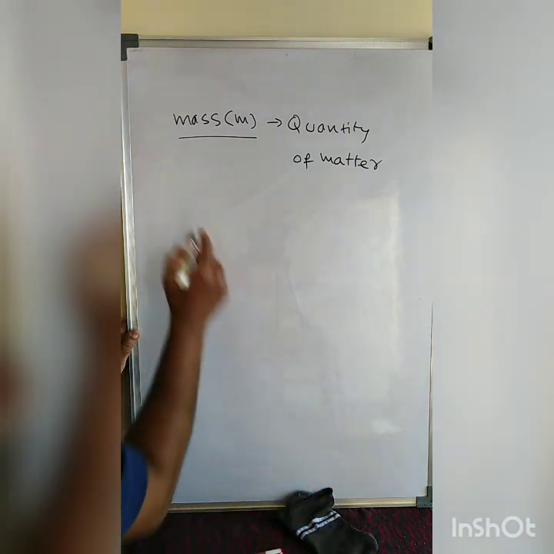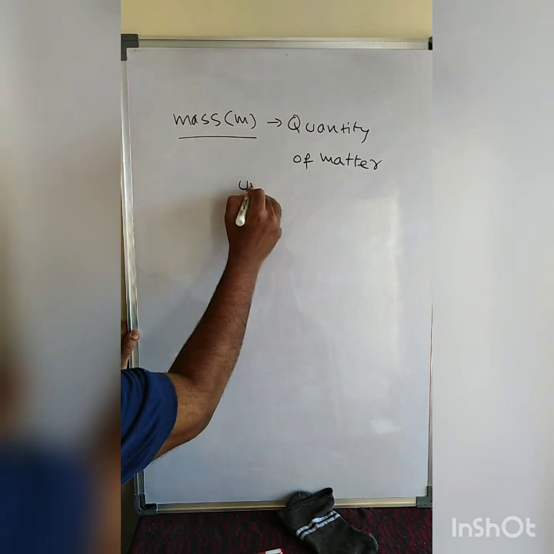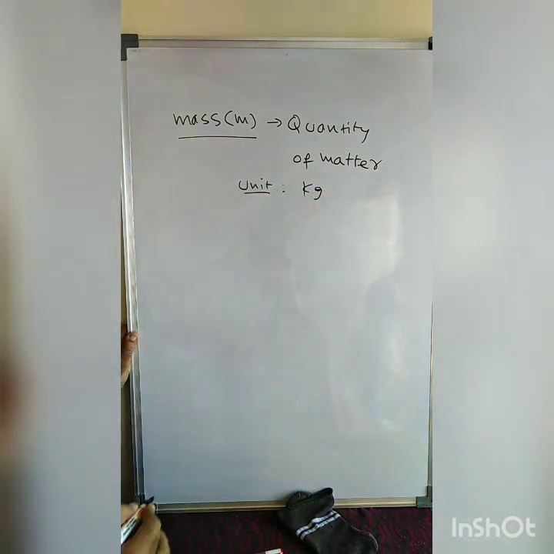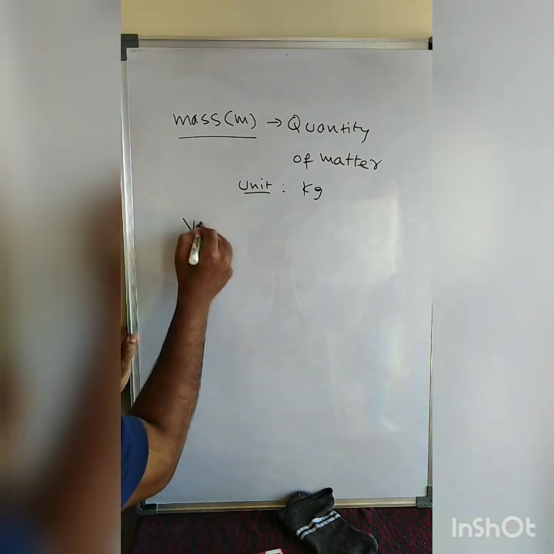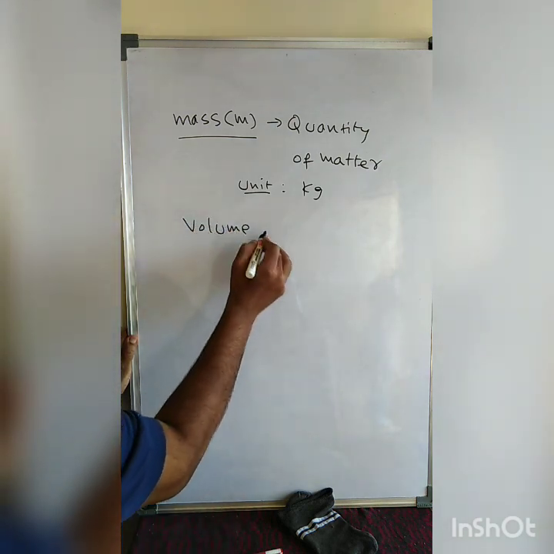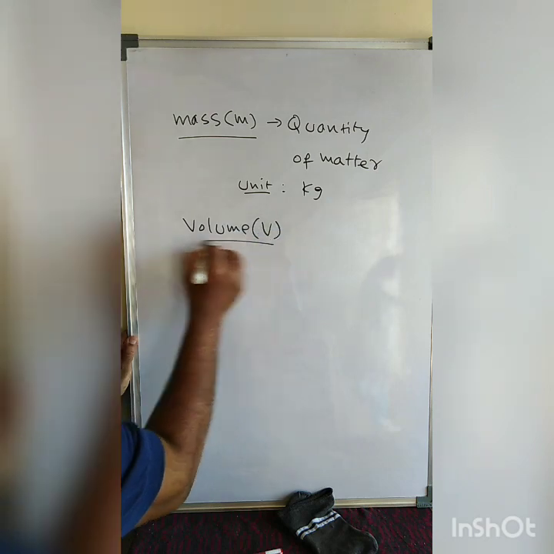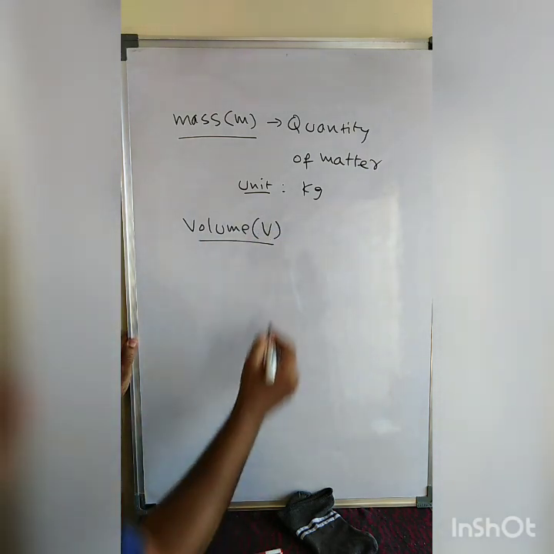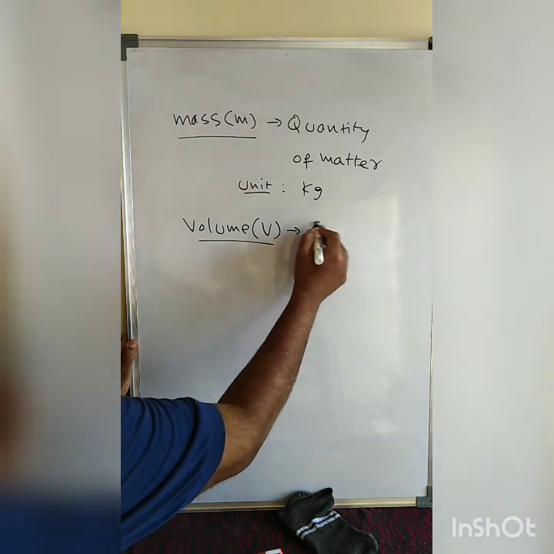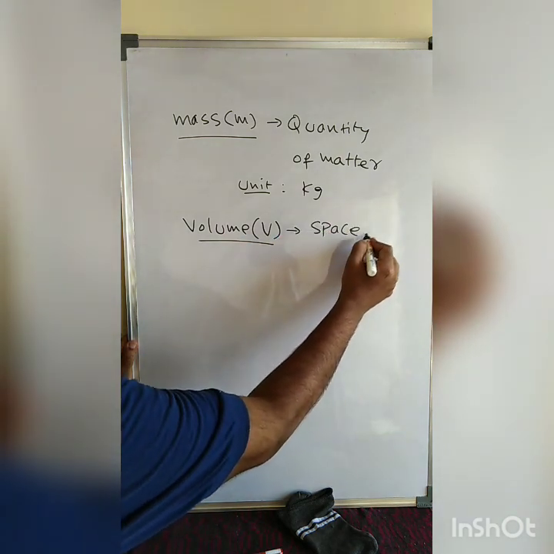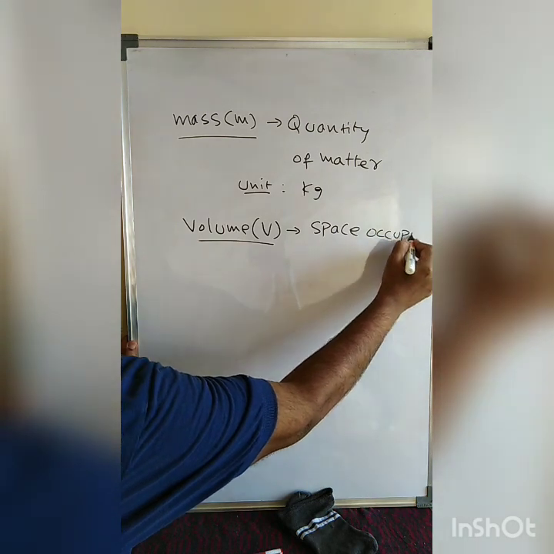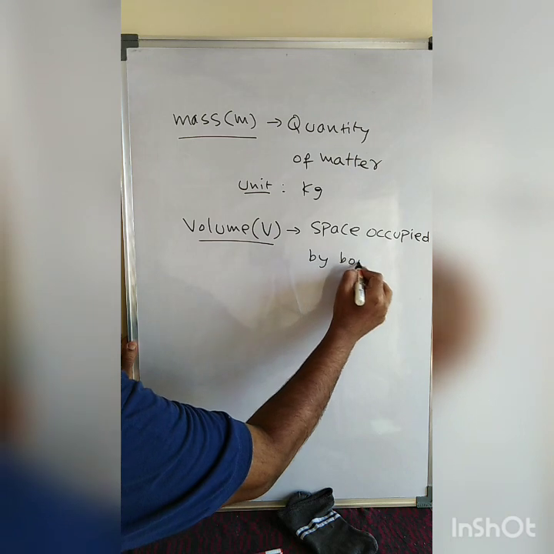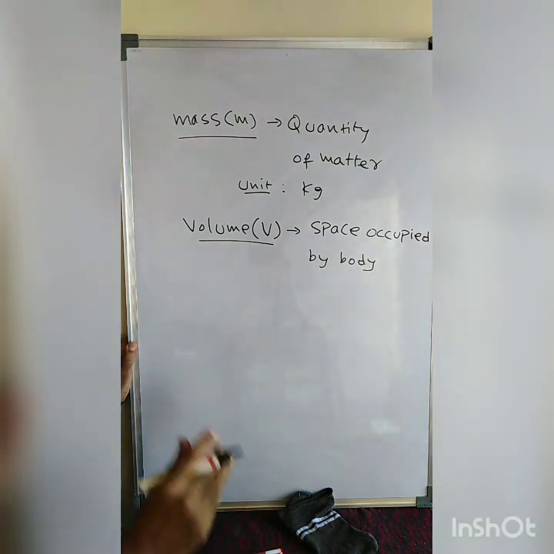Then look at another one. Remember, the unit of mass is the kilogram, kg. Then let us discuss another important definition, that is volume. Volume is written by the letter V. What do you mean by volume here? Volume is nothing but the space occupied by a body. The space occupied by a body is called its volume.